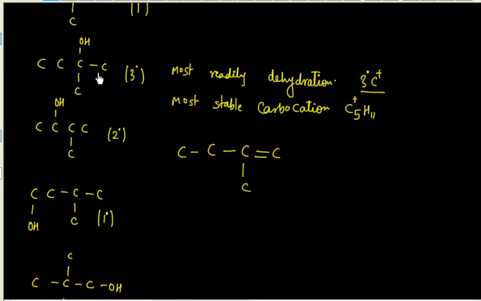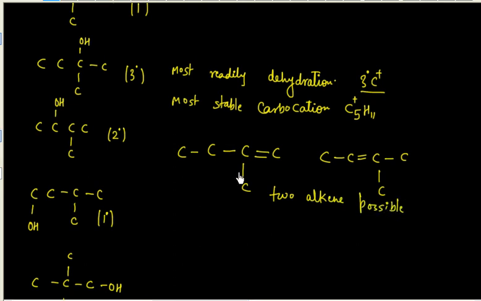I can do dehydration this side or I can do dehydration this side. If I do that side, I will have a double bond this side. Now in this case no cis-trans, in this case also no cis-trans. So either this or this. So there are two alkenes possible in this case. Two alkenes possible.